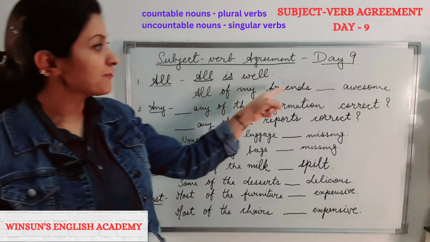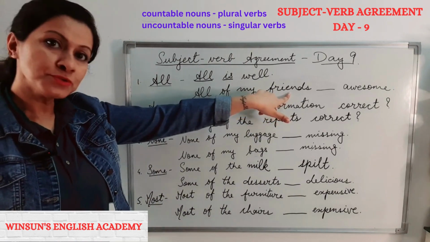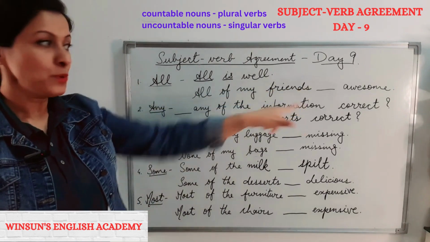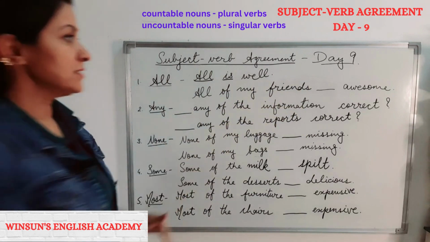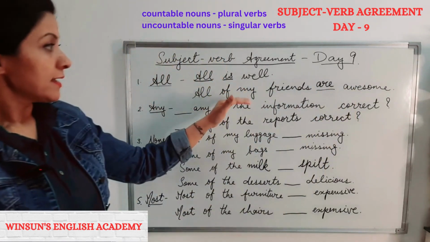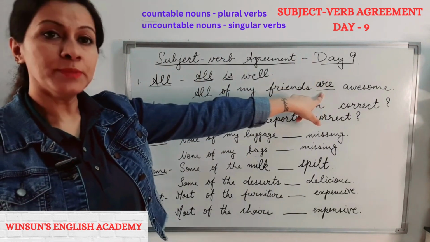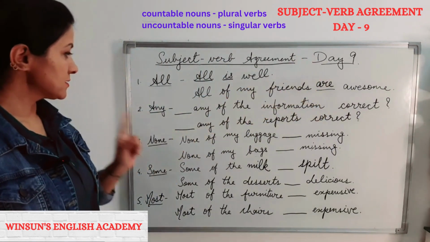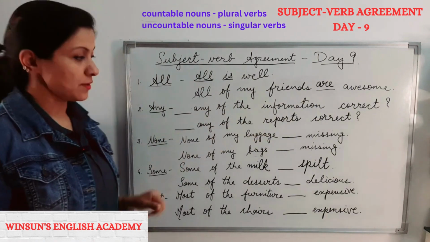All of my friends. So with countable nouns, what do we use? Plural verb. So all of my friends are awesome. If it's in the past tense, it will be were. Next, any. Let's have some questions now.